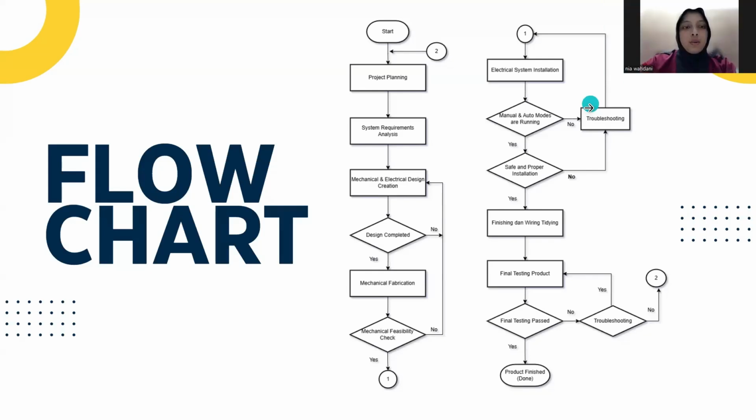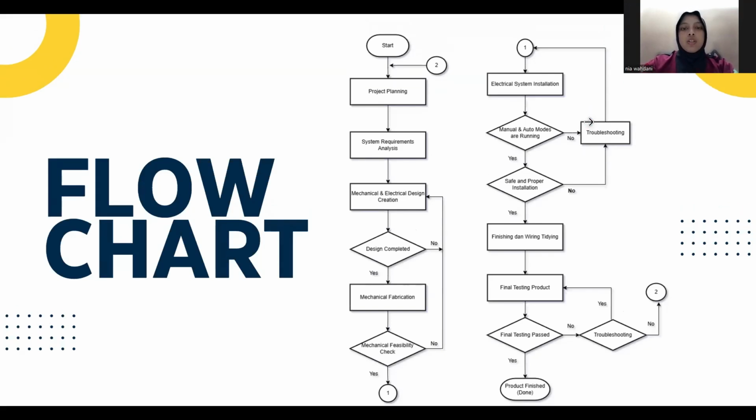Okay, let's talk about our project flowchart. As you can see, we start with project planning and system analysis. Then we create the mechanical and electrical design. After the design is completed, we do mechanical fabrication. Once the mechanical feasibility check is passed, we install the electrical system.